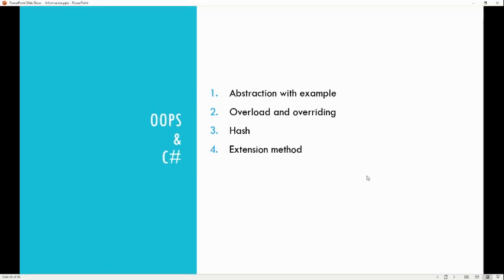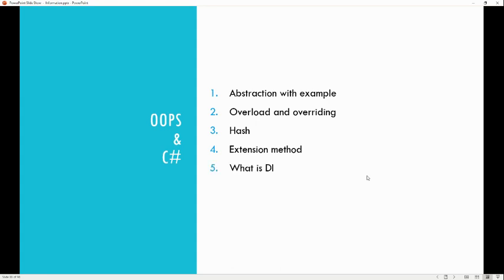The next one is the extension method. Extension method means extending the existing functionality or the existing class. For this there are two conditions. The first is that the class should be static, and the first parameter of that static method should be the this keyword. In IntelliSense in Visual Studio, you will see the arrow-down symbol, and that represents the extension method.